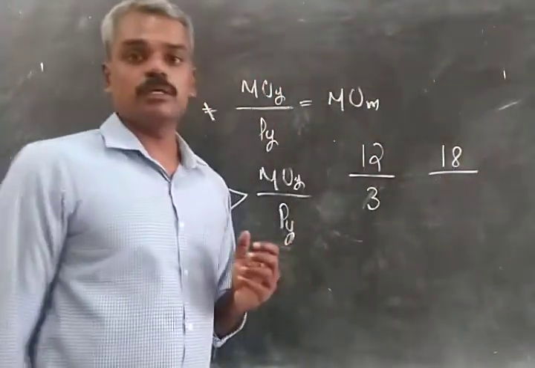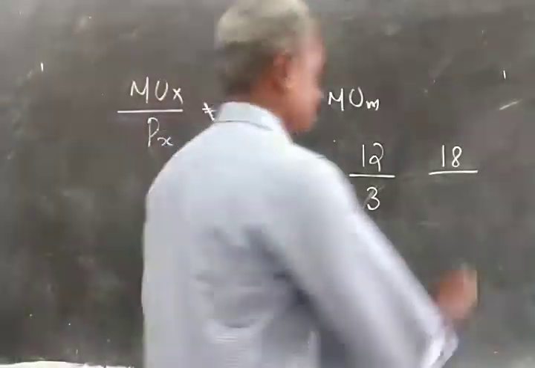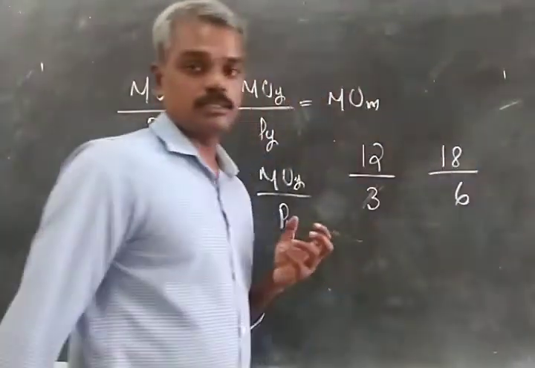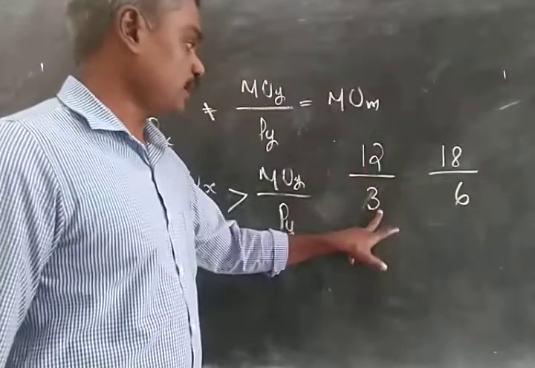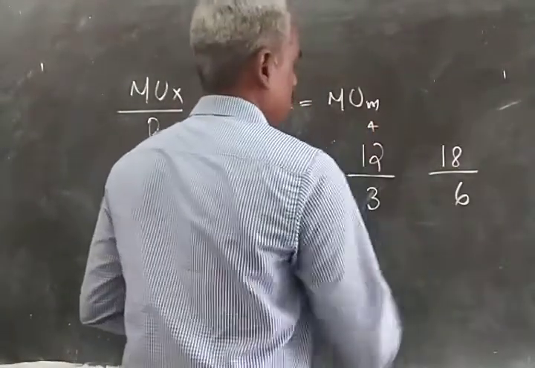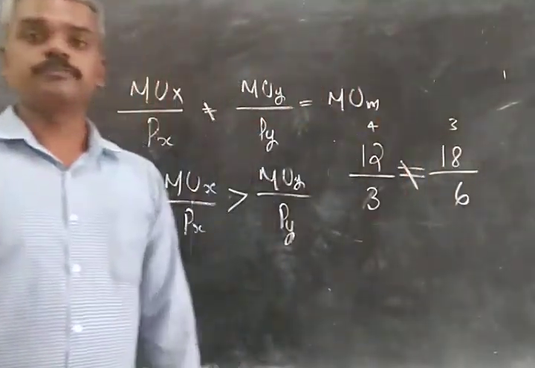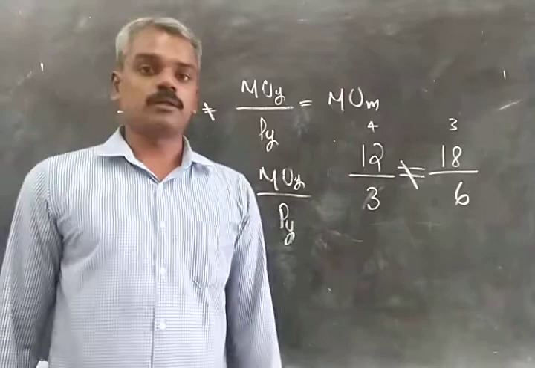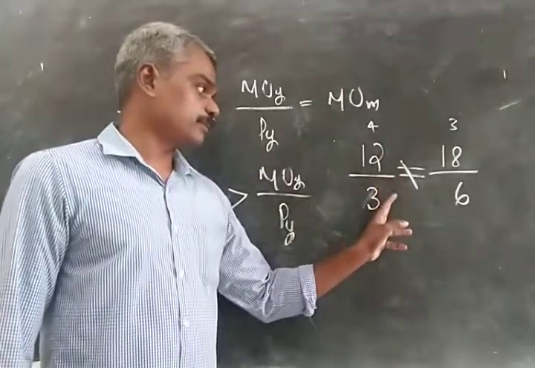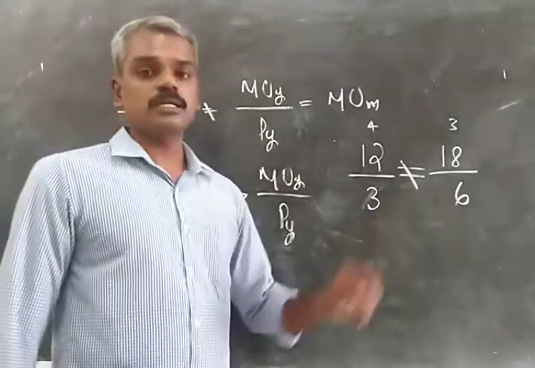That is, by consuming commodity Y, he derived 18 units of satisfaction, and the price of Y is 6. So MUX by P of X, MUY by P of Y. We know that 12 by 3 is 4, 18 by 6 is 3. So obviously this is not in equilibrium. MUX by P of X is greater than MUY by P of Y, what we have shown here. So this is a state of disequilibrium.